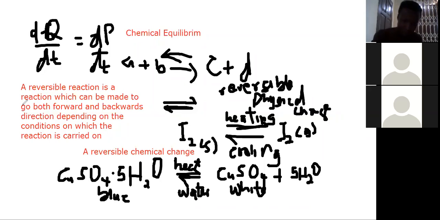So the conditions under which this was able to form the product should be the same conditions under which this is able to break down to form back the reactant. So the conditions must be constant or fixed. Now, if there's a change in condition, then it will affect the reaction. That means the rate of forward reaction won't be equal to the rate of backward reaction. I hope I've made myself clear.